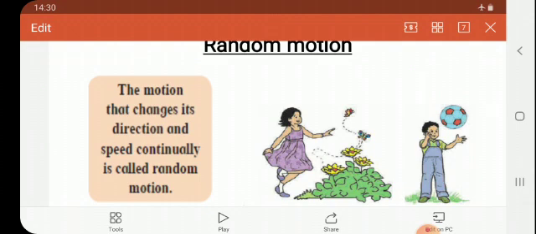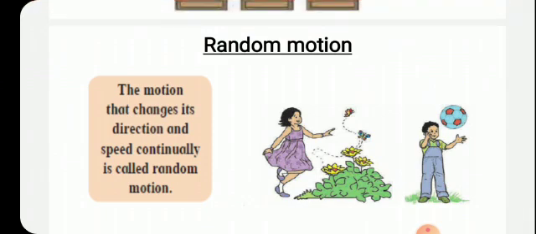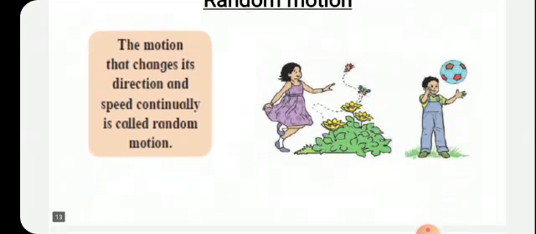There are 4 types of non-linear motion: oscillatory motion, periodic motion, circular motion, and random motion. About the other part of this lesson, that is speed, we will see in the next period. Okay.